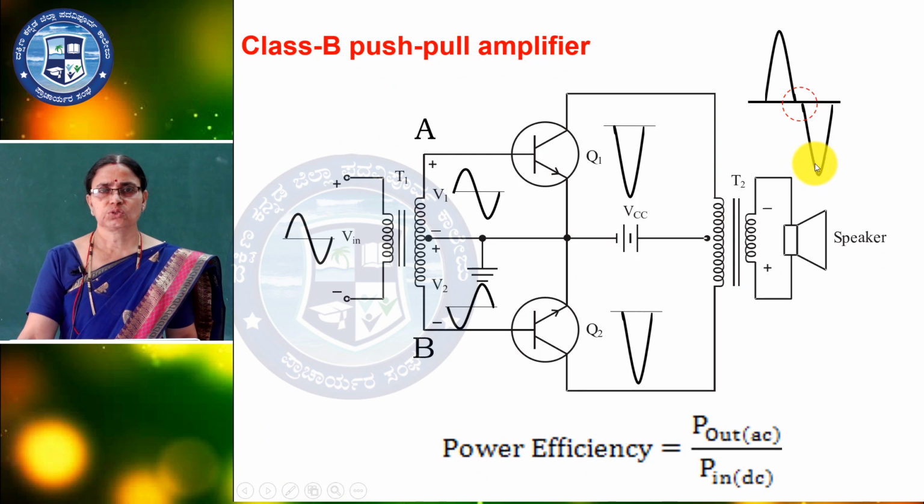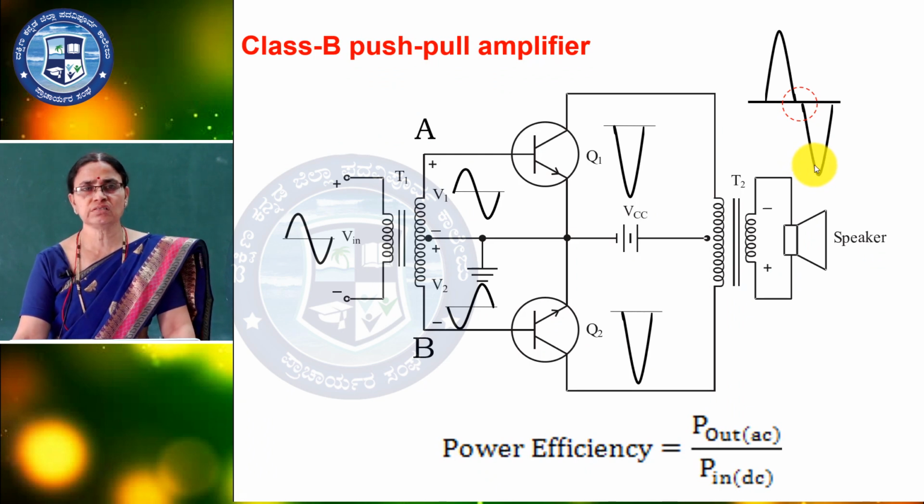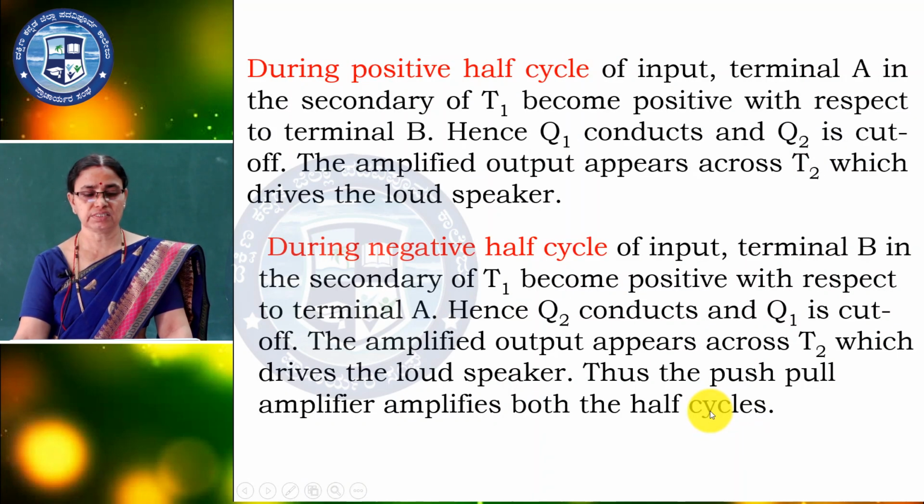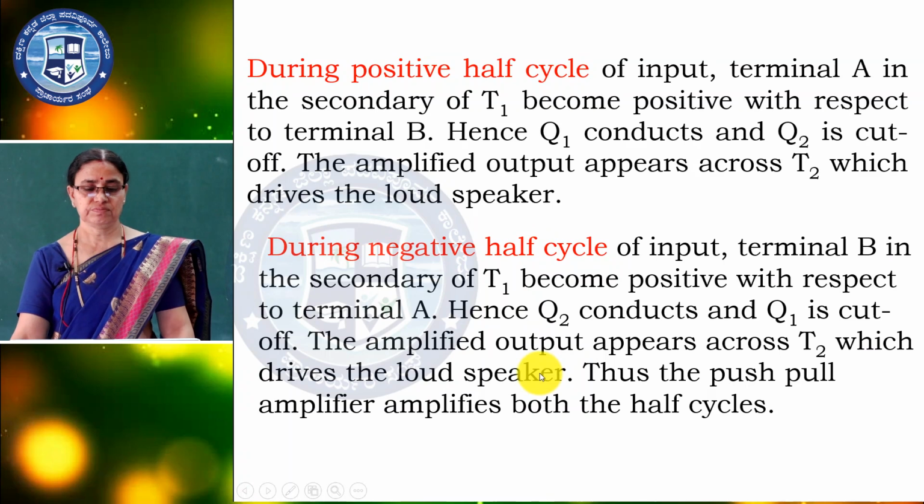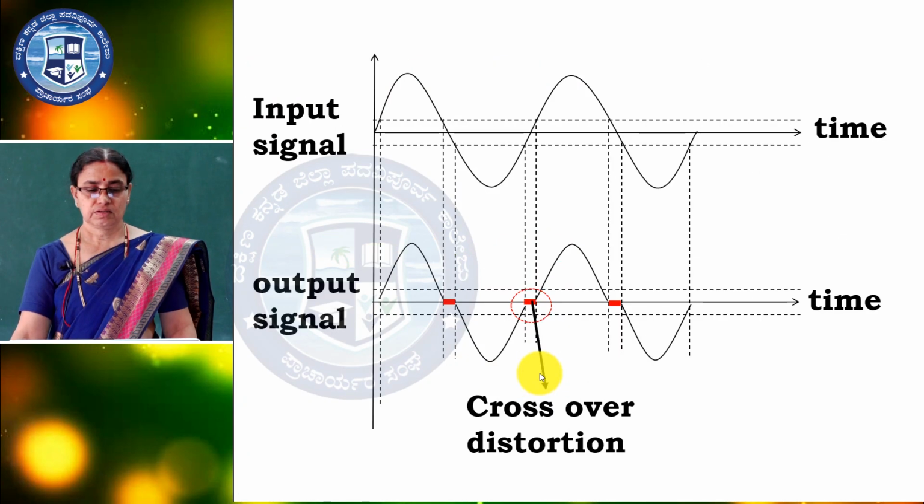Here, switching from one to the other, that is, one is on and the other is off, is called push pull. This is about the push pull amplifier. And power efficiency is nothing but the output power to the input DC power, and no problems from this portion. This is the explanation I gave briefly, and here you can see the diagram very clearly.